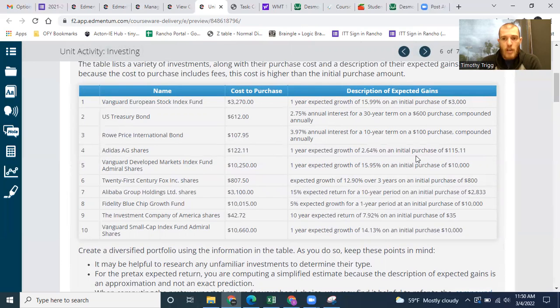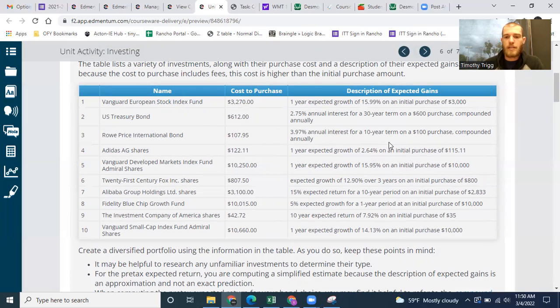Generally, the riskier the asset, the more the return has to be for you to be willing to invest into it. That's why some bonds, like this bond right here, offer a better percentage than the US Treasury bond, because the US Treasury bond has less risk.